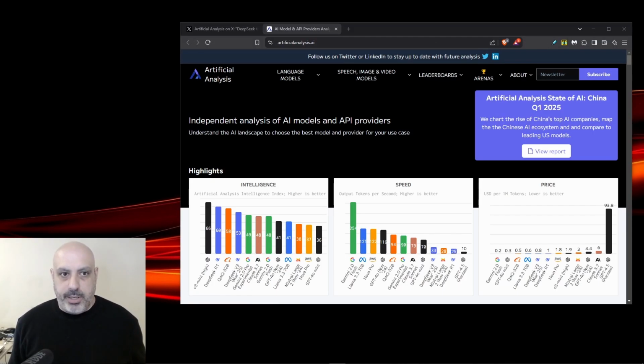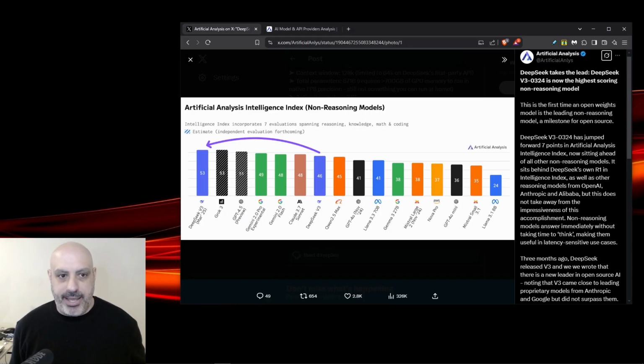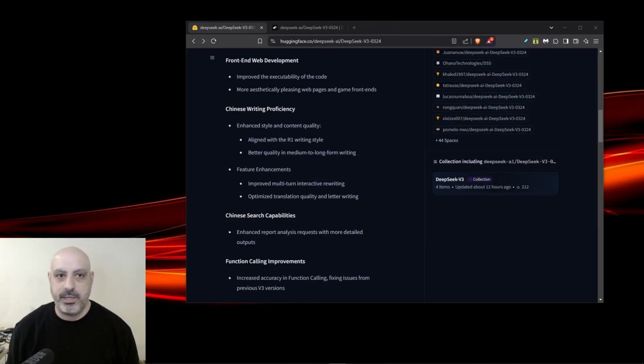Something else worth noting is ArtificialAnalysis.ai does independent research of AI models and API providers. They say that this update to V3 is a 7-point improvement from the old version and is comparable to Grok 3 and GPT 4.5. And Grok 3, I think, is an especially smart model. Here are some of the most notable features according to the model card.